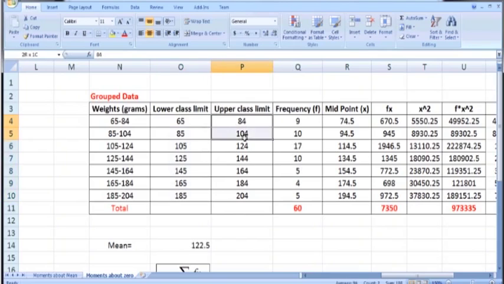In the next column I have placed the upper class limits, which are 84, 104 and so on. So we have the lower class limits and the upper class limits, and in the next column we have the frequencies. Actually these 3 columns give us the whole frequency distribution, columns O, P and Q containing the lower and upper class limits and the corresponding frequencies. We are interested in calculating first 4 moments about origin, where origin is taken as 0. So this is also called first 4 moments about 0.